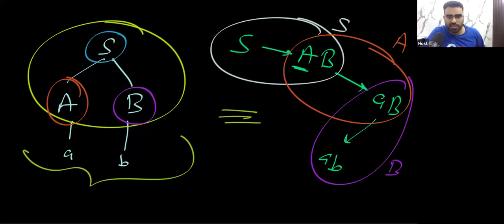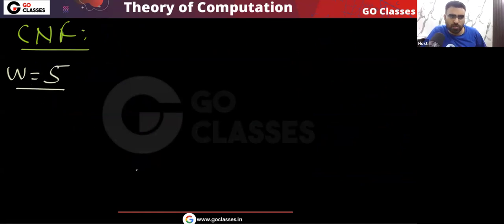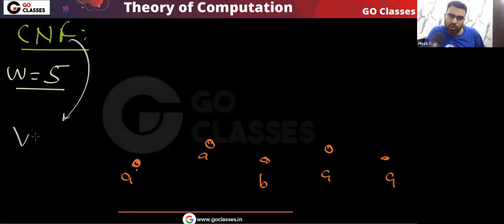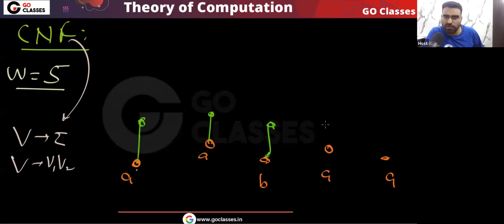Okay, is this clear? And in the Chomsky normal form, what is happening? If you focus on Chomsky normal form, let's assume you have a w whose length is 5. Your w is like this, for example, maybe A B A A. You can easily see what will happen, because you know that in the Chomsky normal form, the productions are either variable going to terminal, or variable going to two variables. So definitely some variable will be going to each of these terminals.